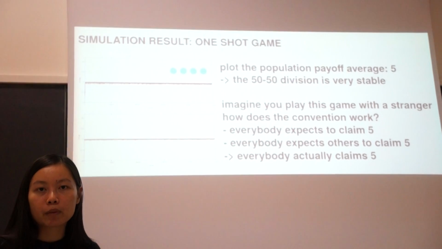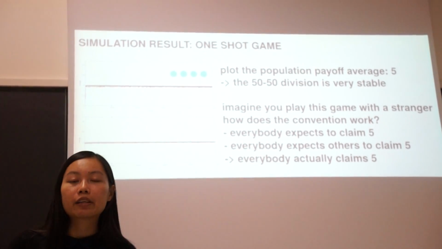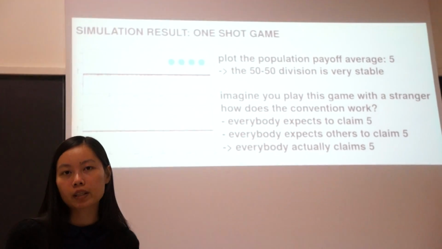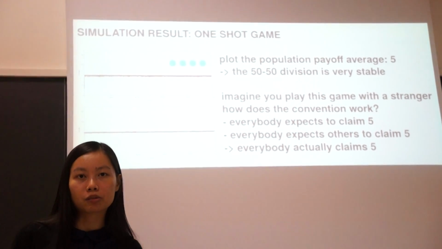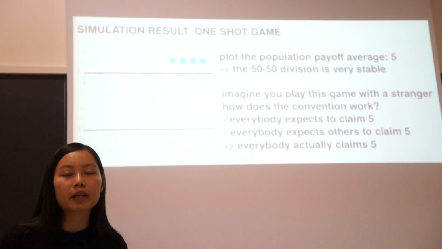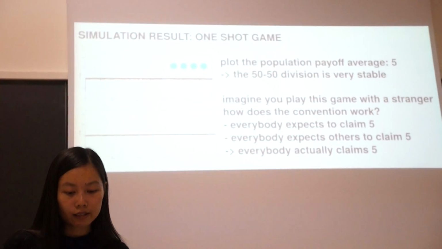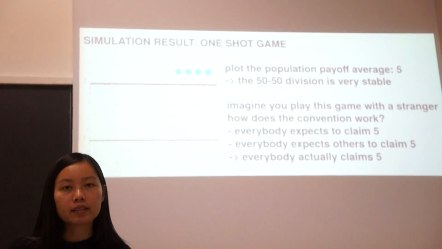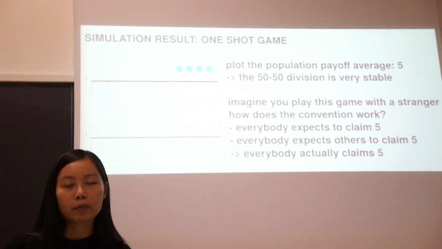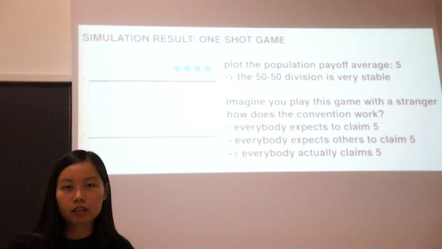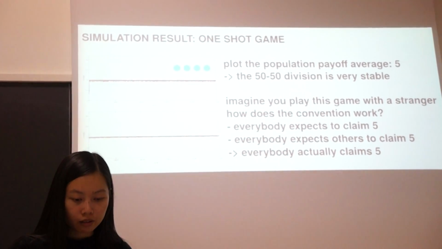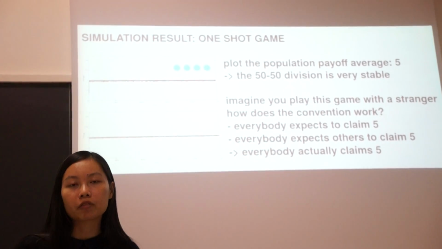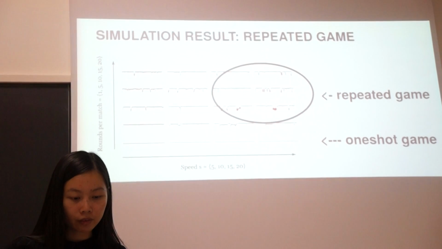Imagine you play this game with strangers in different rooms, and you would like to get money home. What would you do? You would think about the others, and you would expect that you will get 5. You expect others to claim 5, and that makes you claim 5. And it actually happens that when people run experiments on this, the majority of people are able to coordinate on the 50-50 division. So the belief will prescribe the action, and the action will confirm the belief, and together they make the convention very stable in societies.